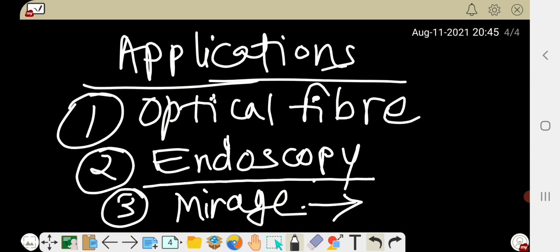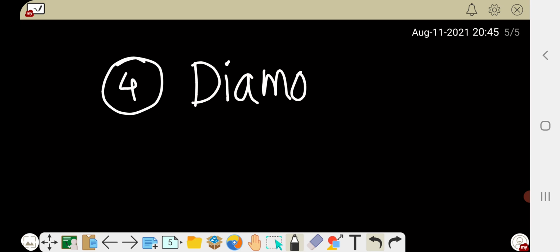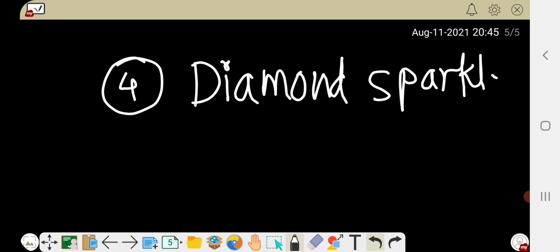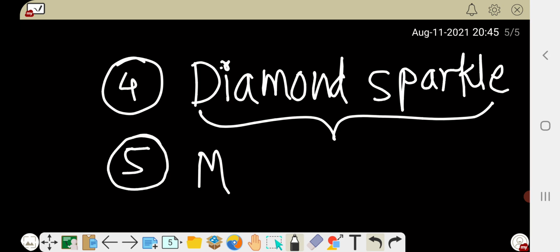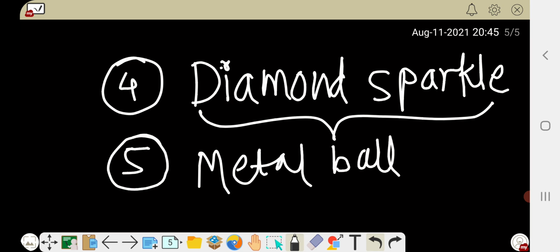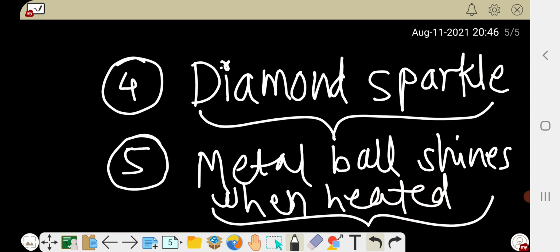One more example of total internal reflection is that a diamond will sparkle when light passes through it. So it is due to total internal reflection. And last is that a metal ball shines when heated, which is also due to total internal reflection.